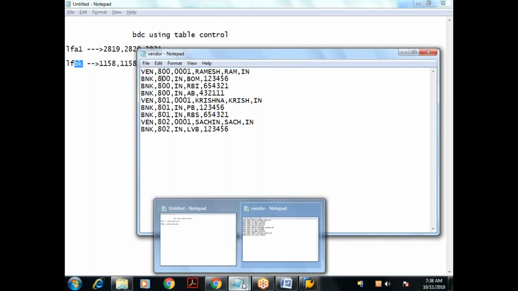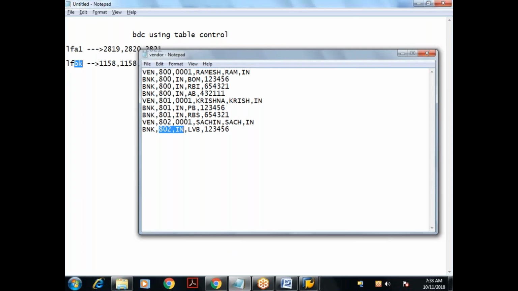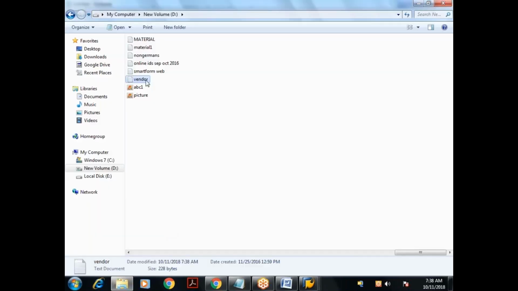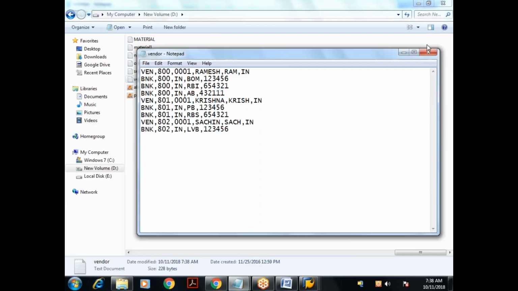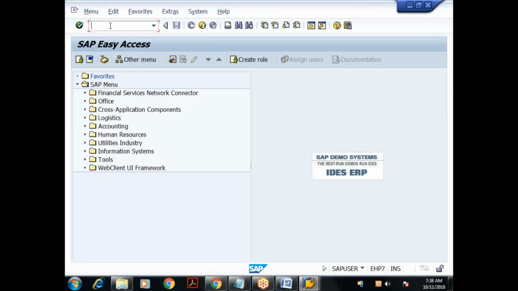So each vendor might contain multiple dependent entries: three bank records, this vendor has two bank records, and this vendor has only one bank record. So this is my file which I want to migrate. Done. I stored it in the D drive. So what I have to do now, I understood how to use the T-code XK01. Why am I using XK01? Because my file is having vendor data. So now I need to do the recording. How do you do the recording? SHDB. So I'll go to SHDB.